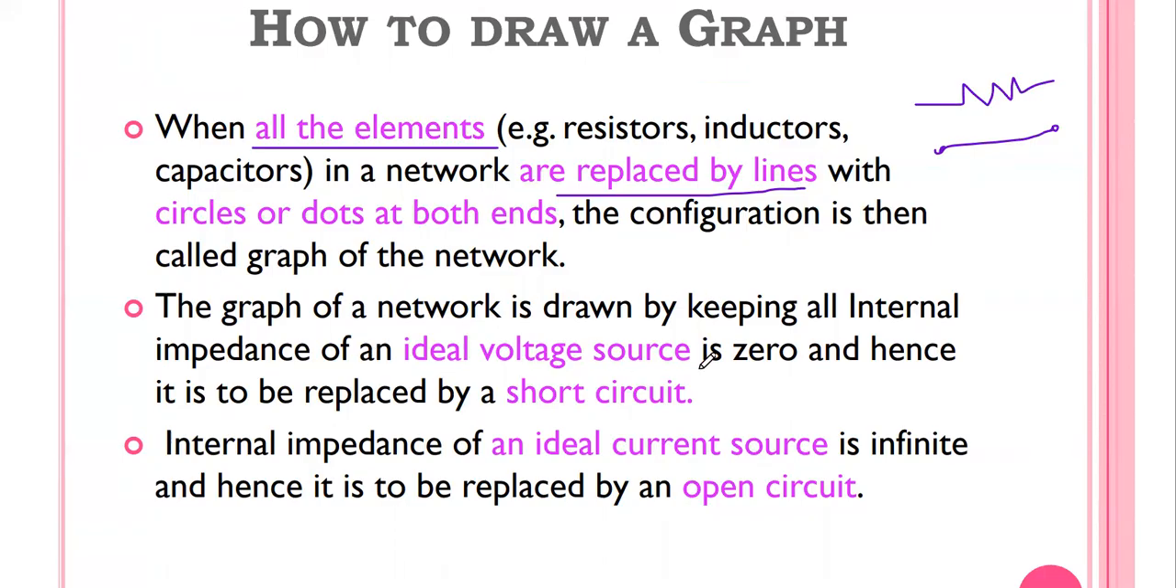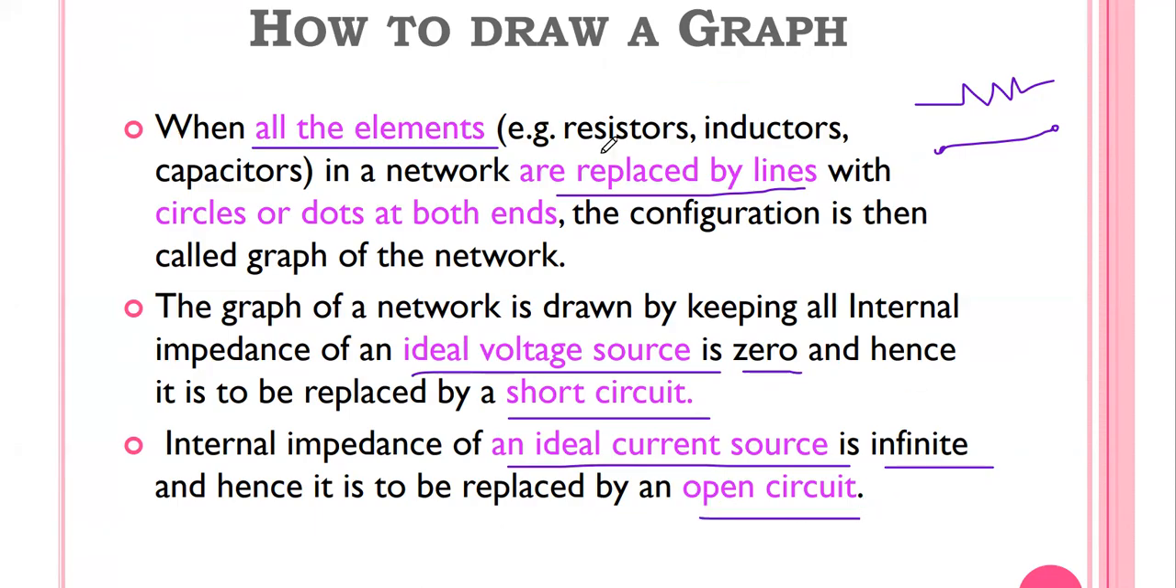Already you know, if our network consists of an ideal voltage source, the internal impedance of the ideal voltage source is 0. So that's why in the corresponding graph we have to replace the ideal voltage source by a short circuit. Similarly, if the ideal current source is available in our network, you know the internal impedance of an ideal current source is infinity. So we have to replace the current source by an open circuit. These are all the conditions in order to draw a graph.